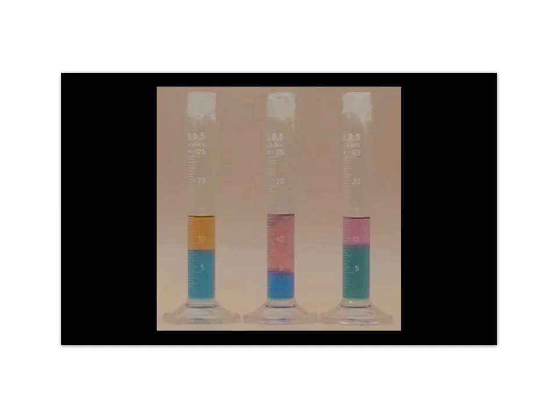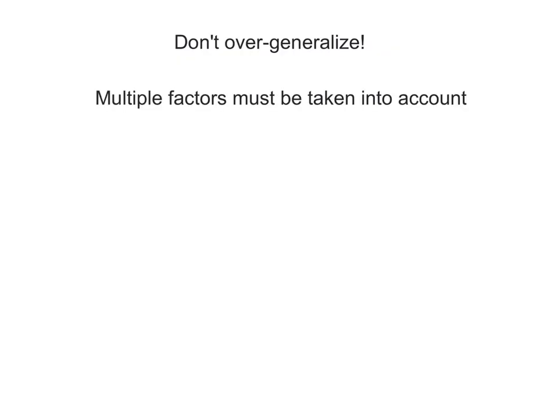Apparently, the acetone dissolves in both the pentane and the water with a partition ratio of about 1:4. What can we learn from these three demonstrations? First of all, don't overgeneralize. The like dissolves like rule is too simple to describe solvent miscibility. Multiple factors must be taken into account.